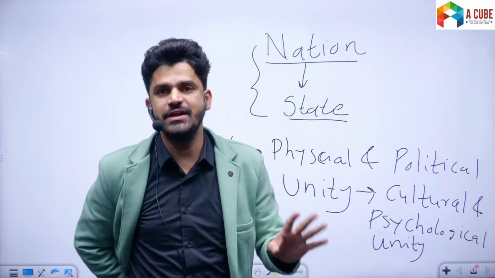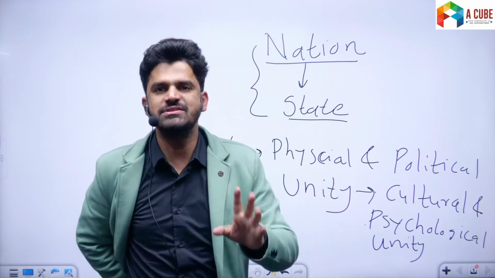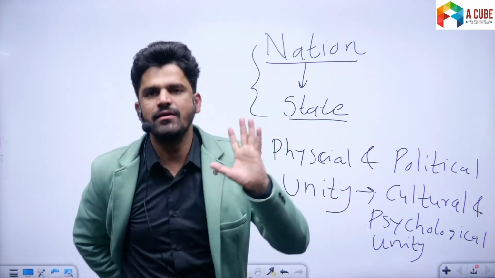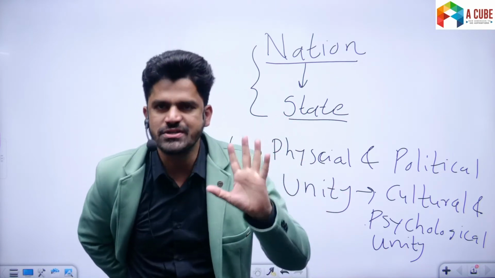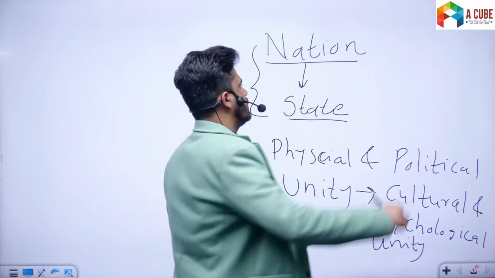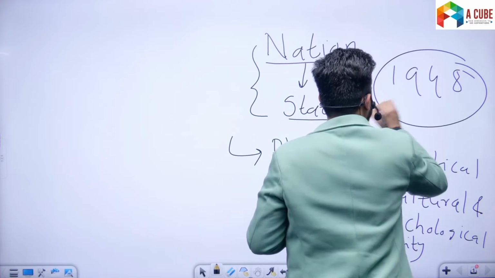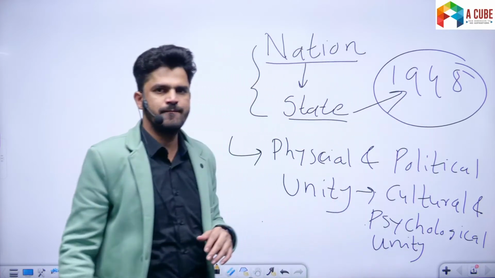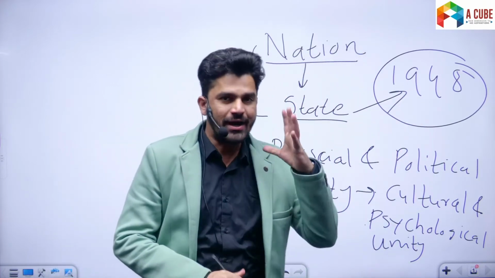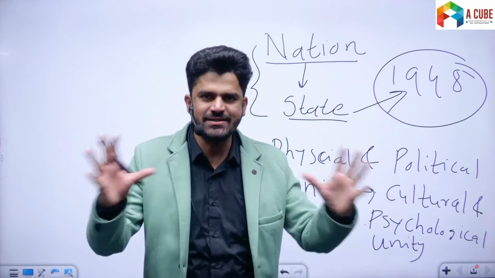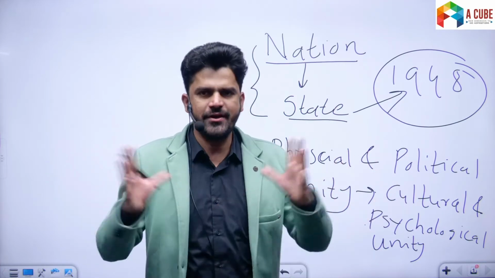The nation of Jews became a state only when the state of Israel was created in 1948. So understand, nation and state are distinct concepts. They are different.